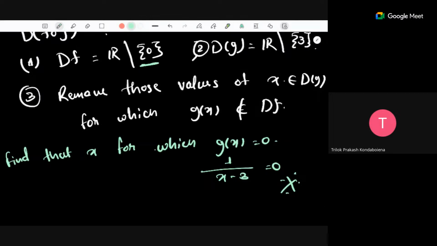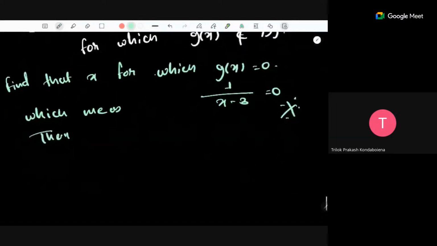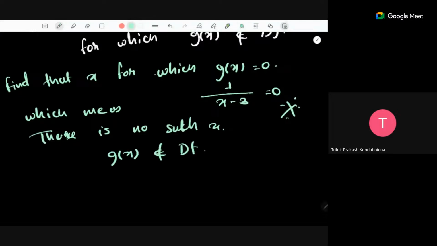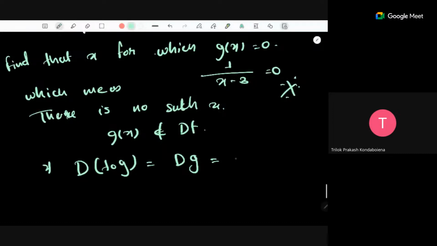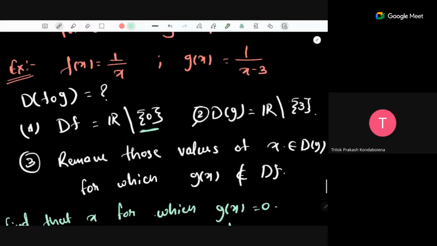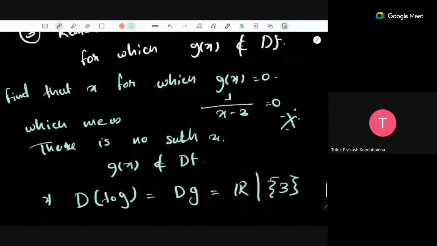So here there is no such x for which g of x is not a part of the domain of f. What I can say is that the domain of f composite g is the same as the domain of g. We don't have to remove anything. And what is the domain of g? The domain of g is real numbers minus 3. So in this case, the domain of f composite g is nothing but real numbers minus 3.